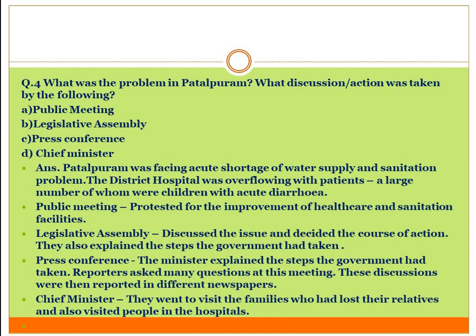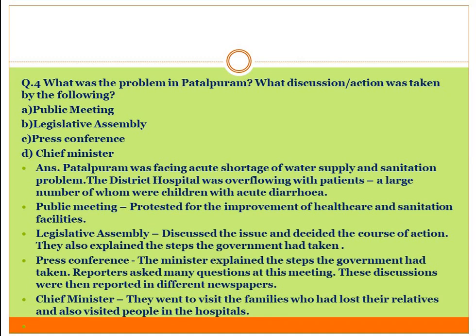There in the Legislative Assembly, the discussion was done and they decided the actions that they had to take. They also explained the steps the government had taken. Press conference: the minister explained the steps the government had taken. Ministers of the related department explained the steps the government had taken.